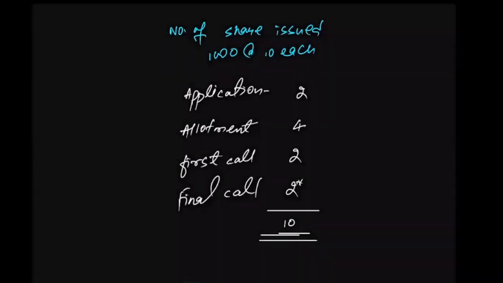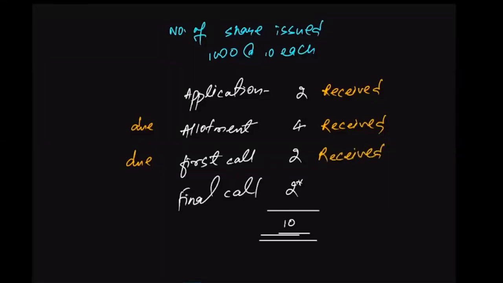The company has already received the application money, obviously. Then when the company made the allotment due, he paid the allotment on time. When the company made the first call due, he made the payment of the first call on time. Payment regarding the first call has also been received. But when the final call was made and it was due, it was not paid by the investor, not received. So at the time of the final call, he defaulted in the payment.